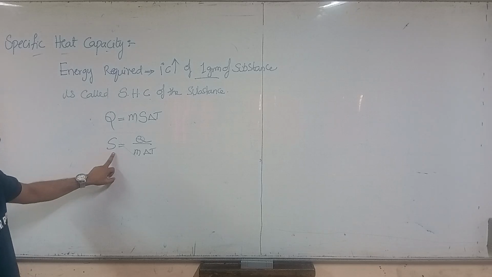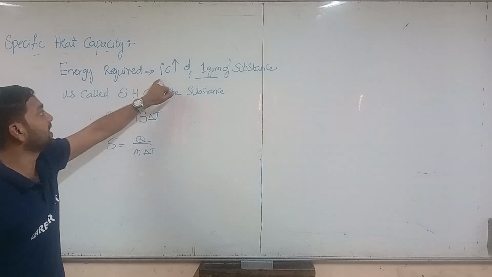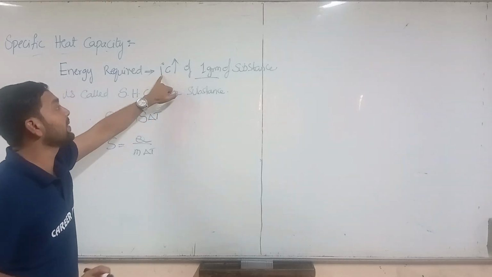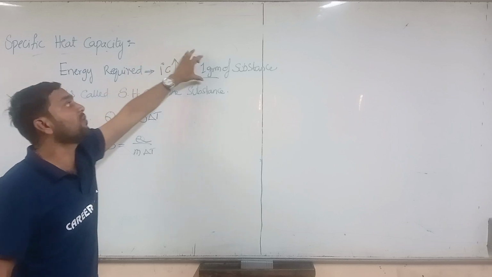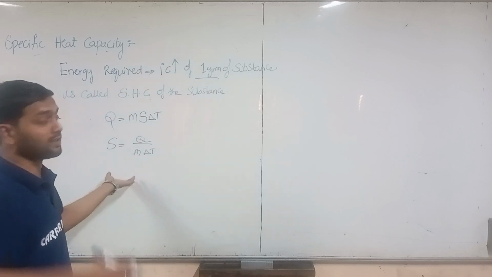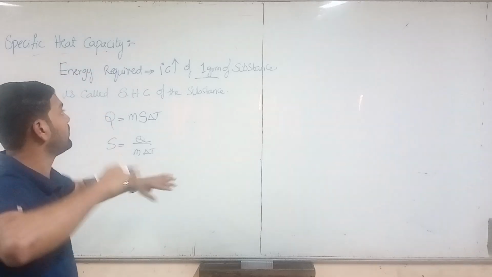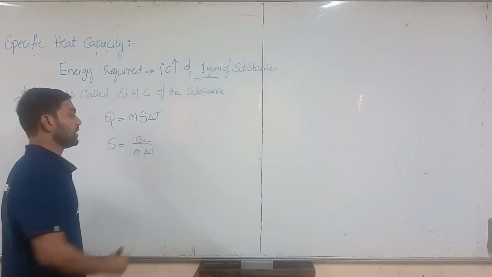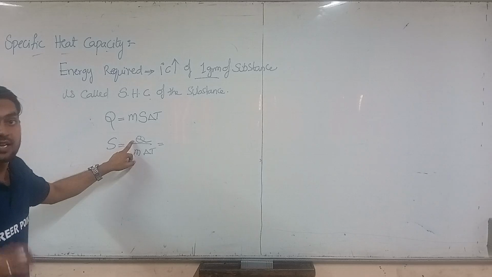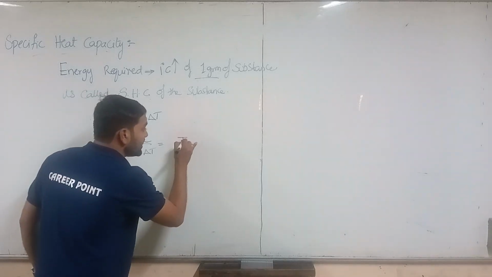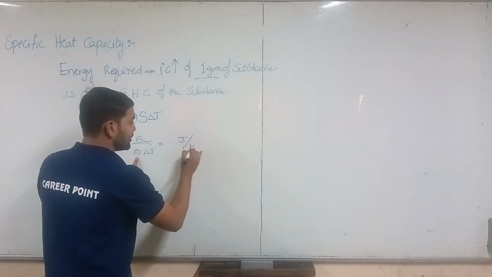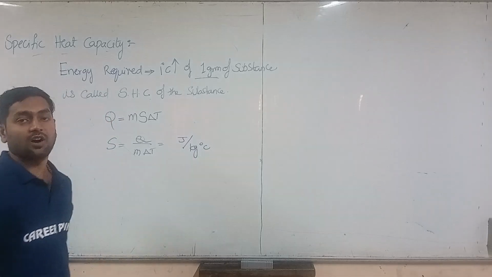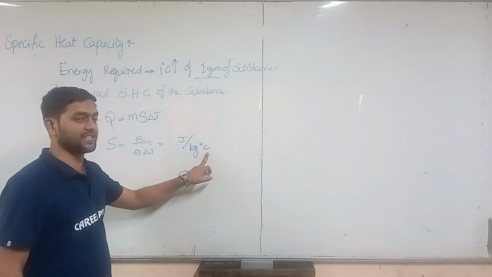S is not only for 1 degree Celsius; it is the minimum energy required to raise 1 gram of the substance by 1 degree Celsius. We can also take more substance, and if we want more than 1 degree Celsius, then we need to use this formula. Here Q is energy, with the unit joules, mass is in kg, and delta T can be in degree Celsius or Kelvin. Mostly we will take degree Celsius here.